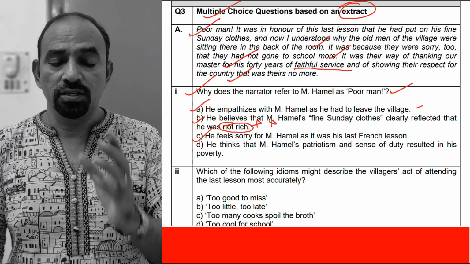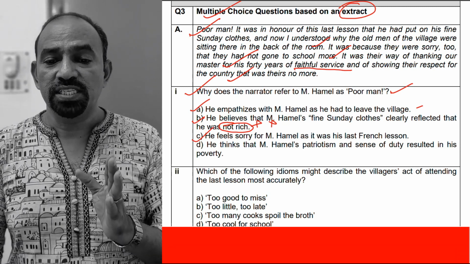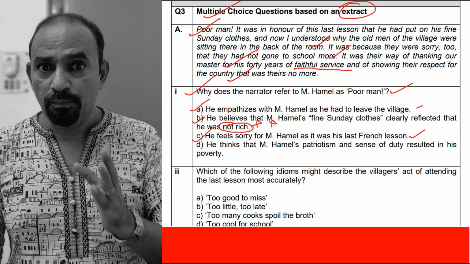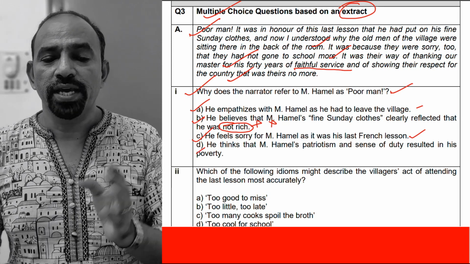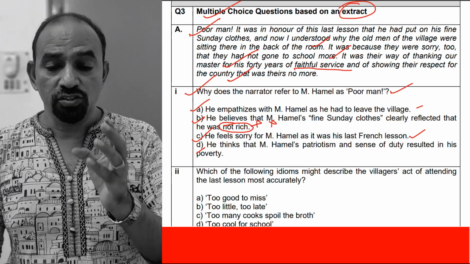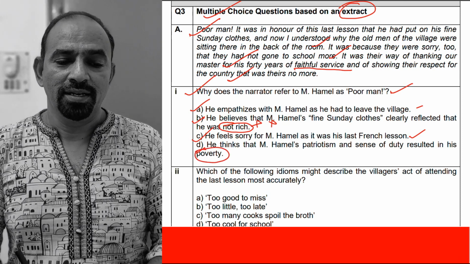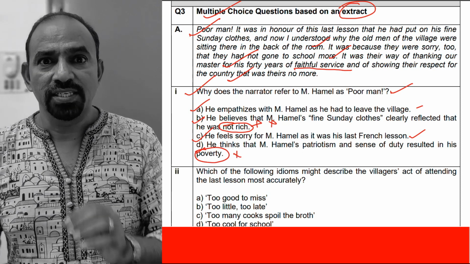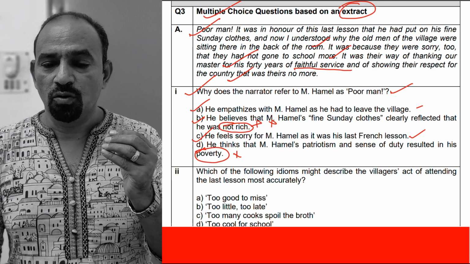Look at the third option. C, he feels sorry for Monsieur Hamel as it was his last French lesson. Maybe. And D, he thinks that Monsieur Hamel's patriotism and sense of duty resulted in his poverty. Did they result in his poverty? No. So two options we have already omitted.